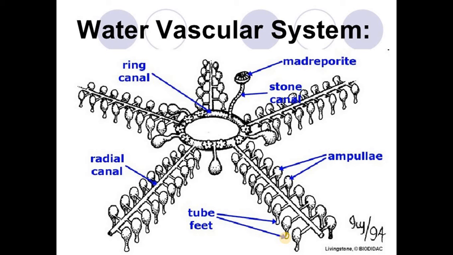Now the question arises, what is the function of the water vascular system? This system is called the water vascular system because it acts like the circulatory system of the body, maintaining the continuous flow of water in and out of the body.